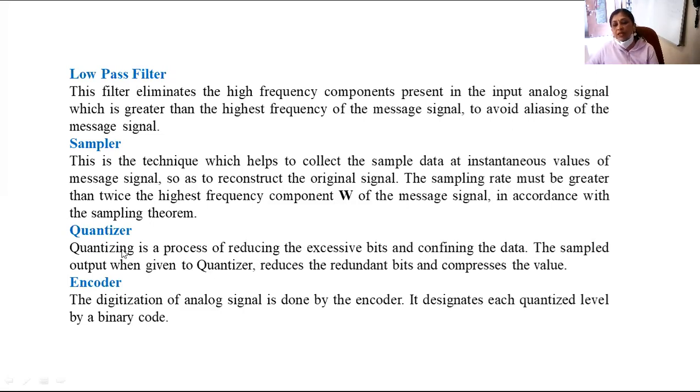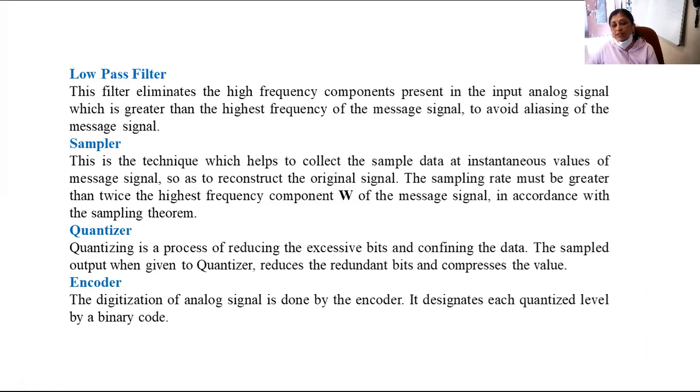After quantization, the signal is passed to a block known as the encoder. The function of the encoder is to attach a binary code to each sample.